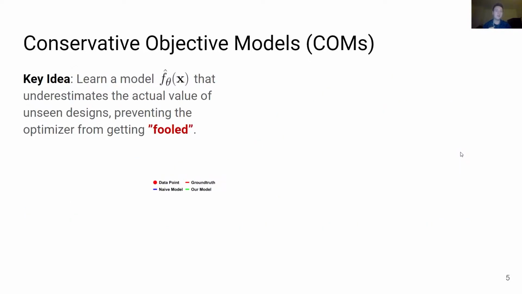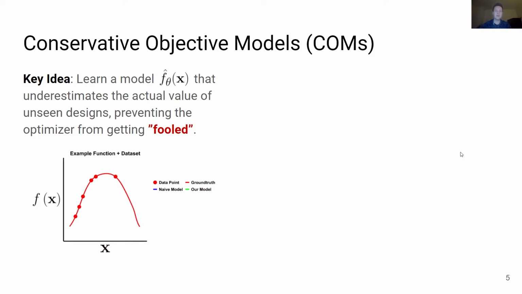In order to devise a method, let's ask what we can do to avoid these adversarial examples in supervised learning. In supervised learning, we would generate adversarial examples that fool the classifier and train the learner to not get fooled by these samples. Similarly, in model-based optimization, we can explicitly mine for examples where the function value is erroneously high and explicitly train the model to not overestimate their value.